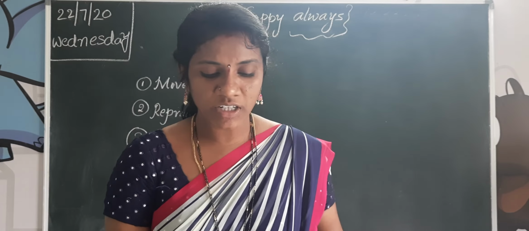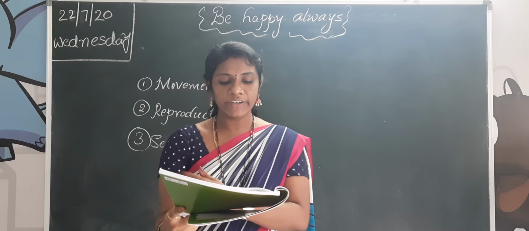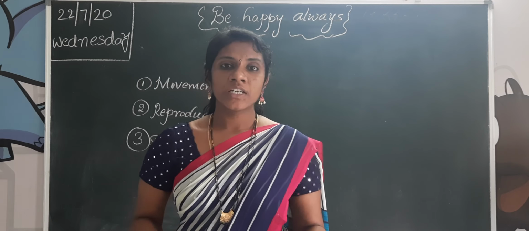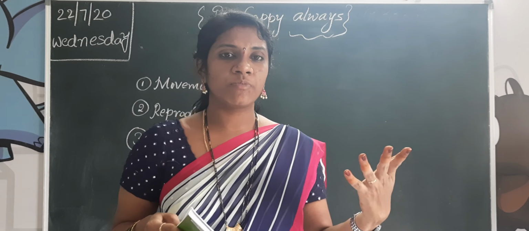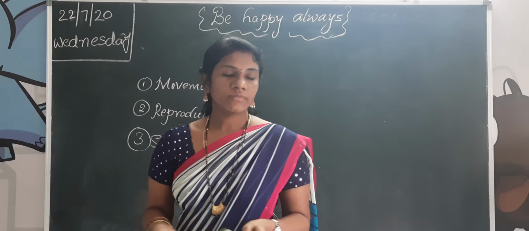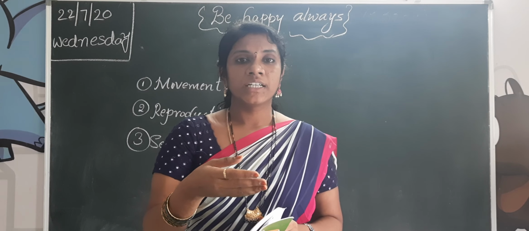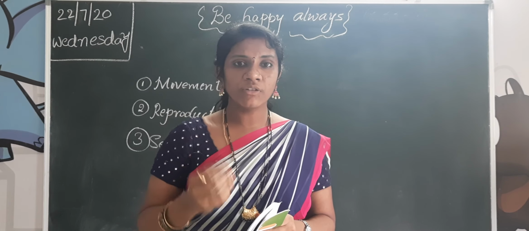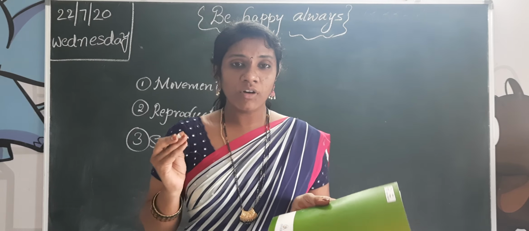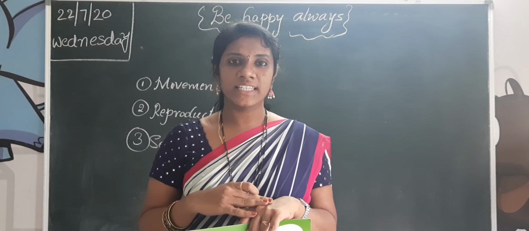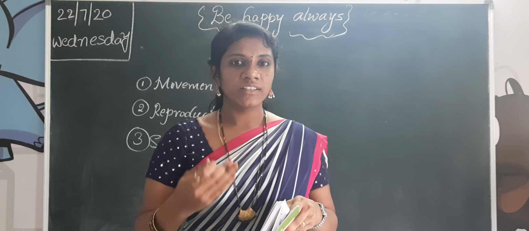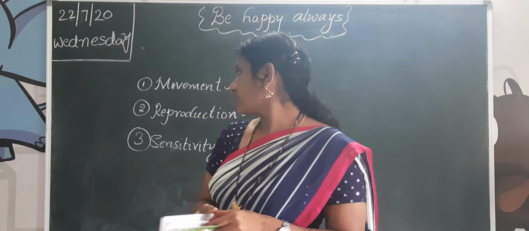Children, living things have sense organs to help them sense the changes in the environment and respond suitably. How can they respond? For example, if there is fire in front of you, how do you feel? It's too hot. You know that sense because we can feel. So that is called sensitivity.